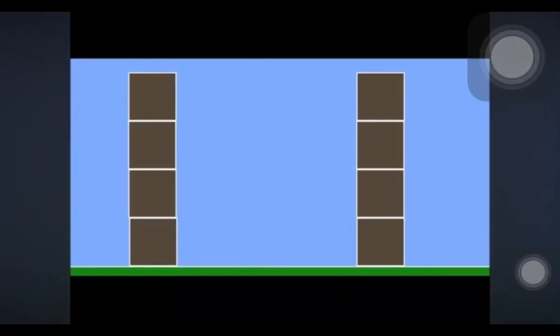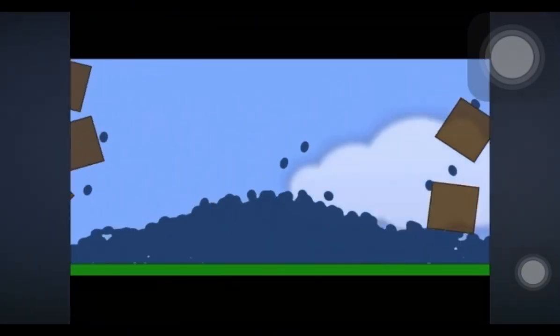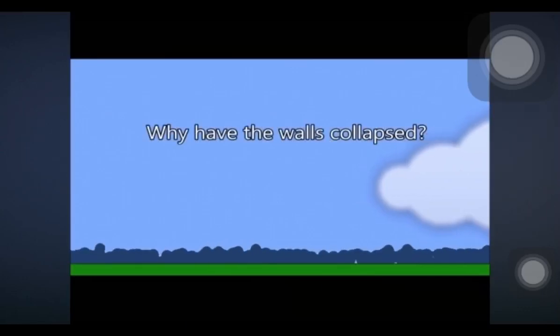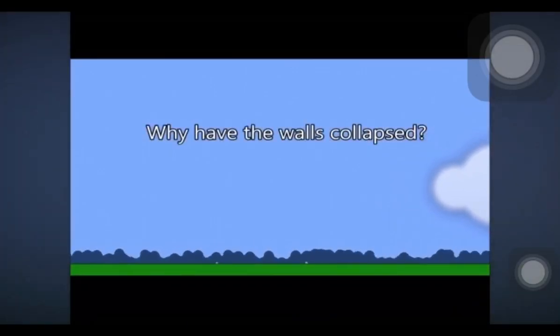Observe the walls of the reservoir. What do you notice about the thickness of its walls? Yes, they are the same thickness. Observe what happens when the reservoir is filled with water. Why have the walls collapsed?